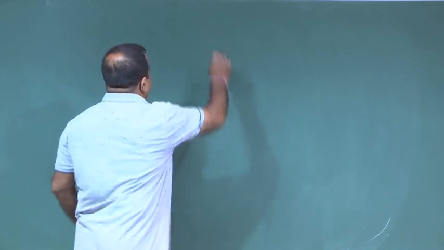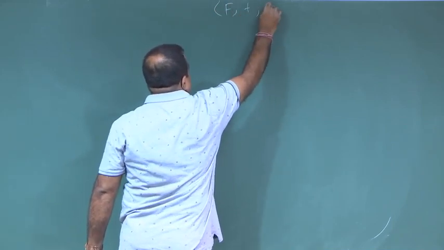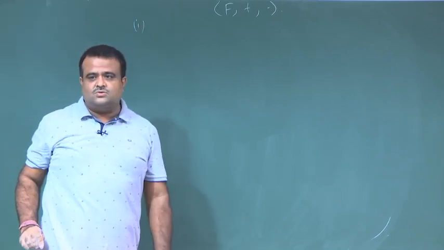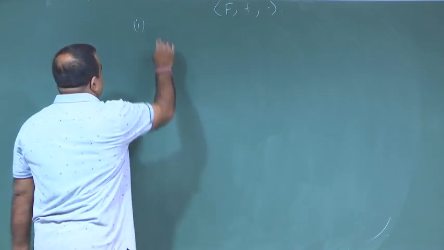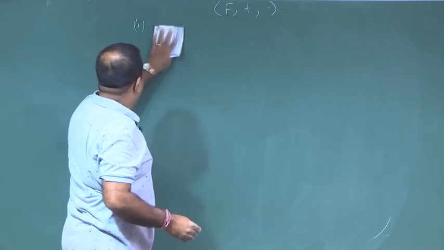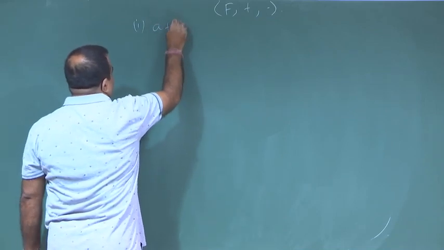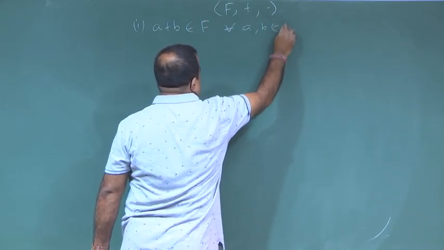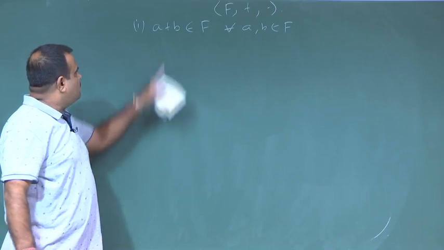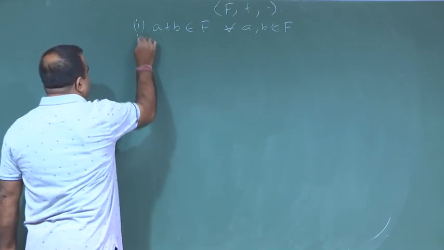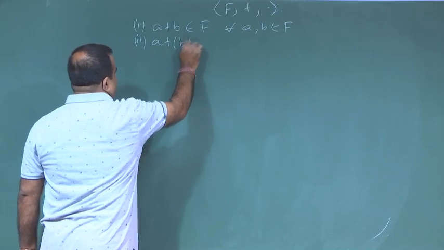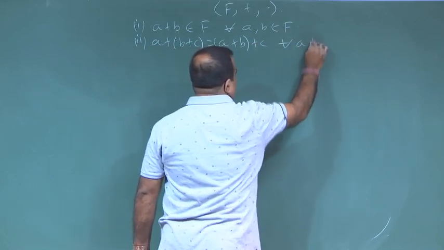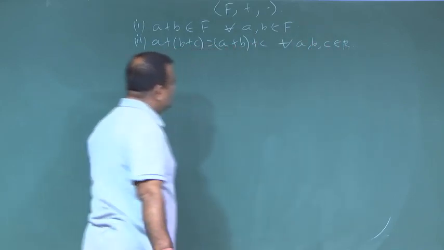So, we have this set F. Let us jot down the properties when it is a field. First of all, it has to be a ring. Let me write all the operations. So, a + b must belong to F, for all a, b belonging to F. This is the closure property of plus. Now, the associativity property: (a + b) + c is equal to a + (b + c), for all a, b, c belonging to F.